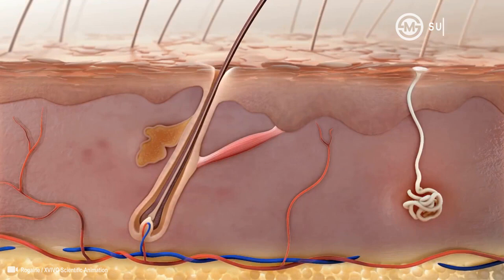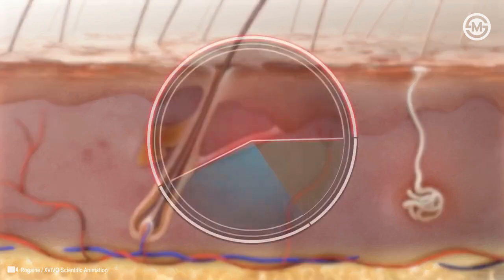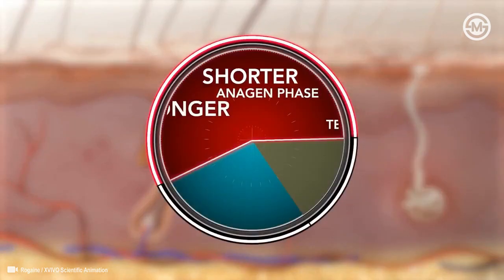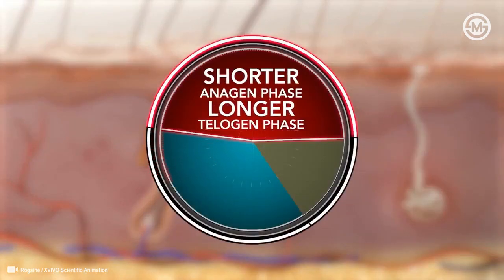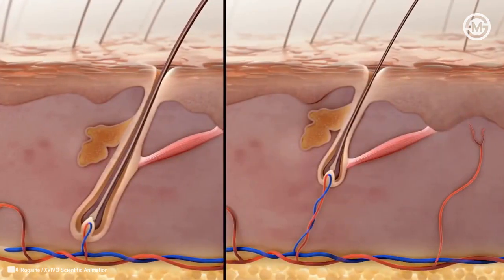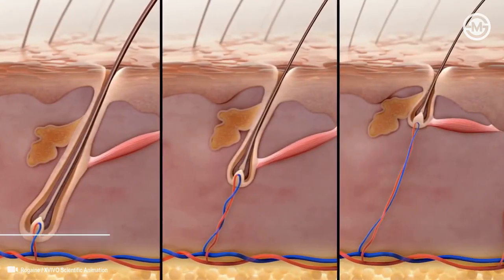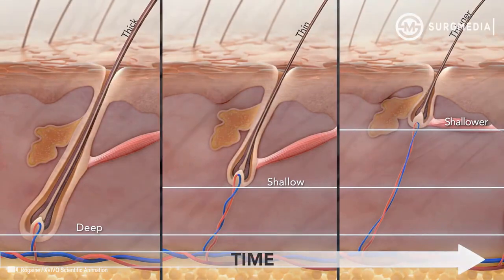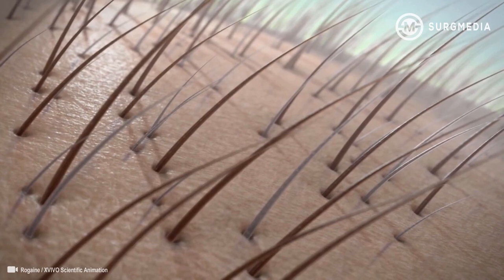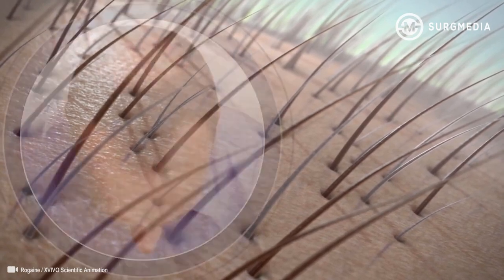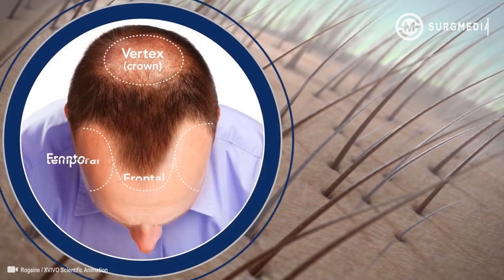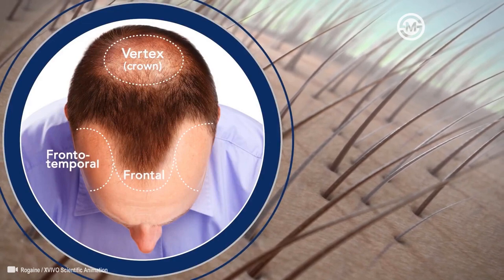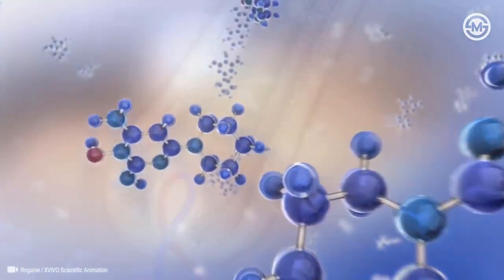Androgenic alopecia is associated with increased levels of certain androgens in hair follicles that ultimately lead to shorter anagen phases and longer telogen phases. These changes lead to progressively shallower follicles and thinner hair fibers over time. The combined result of these changes is seen as the typical hair loss pattern at the vertex and frontotemporal regions of the head.